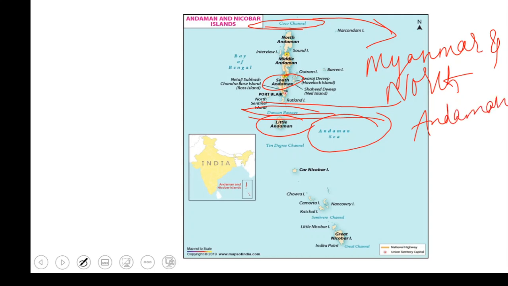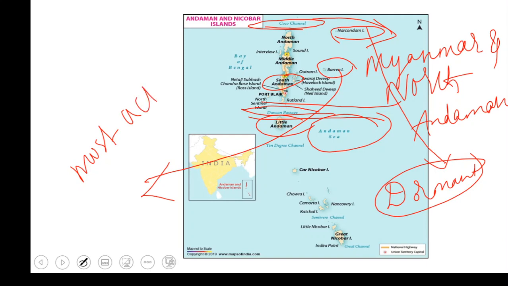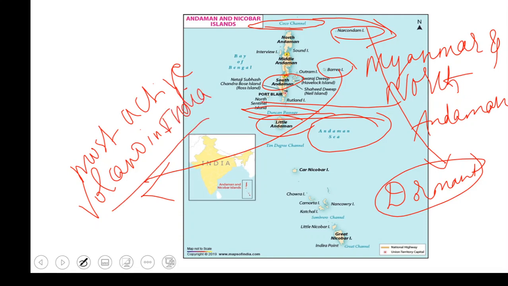Then, so we have, if you can see here, Narcondam Island. This is also one of the islands. Now it is dormant. Okay, it is a dormant volcano right now, and Barren Island is the most active volcano in India. So as of now, we have only one active volcano, which is called Barren Island. Okay, done.